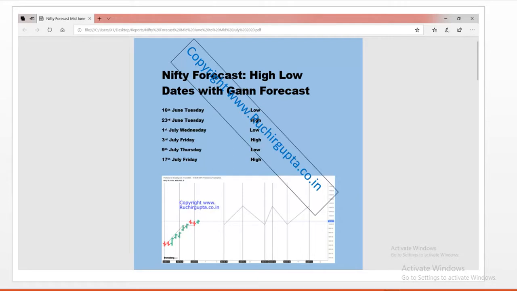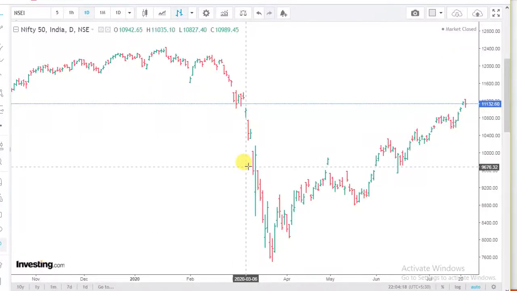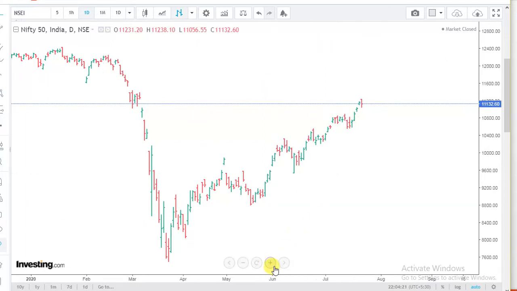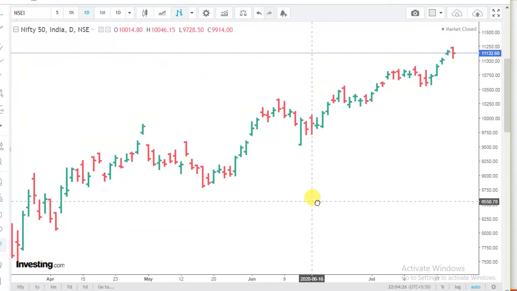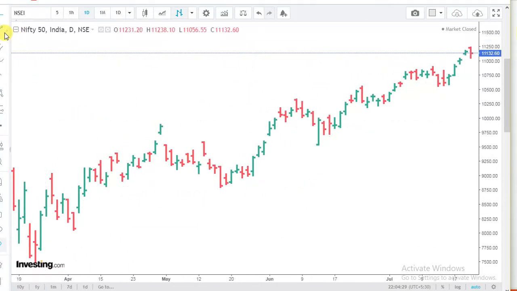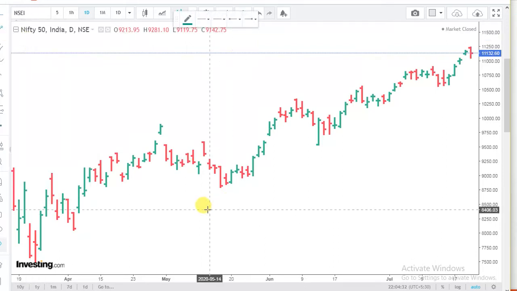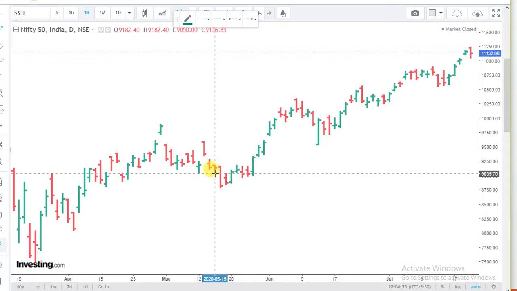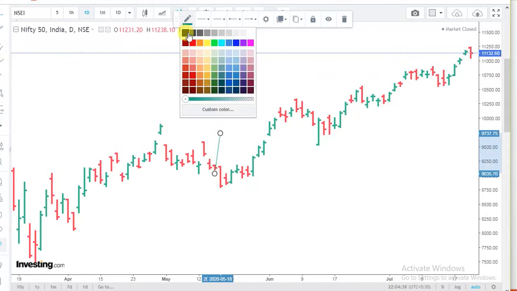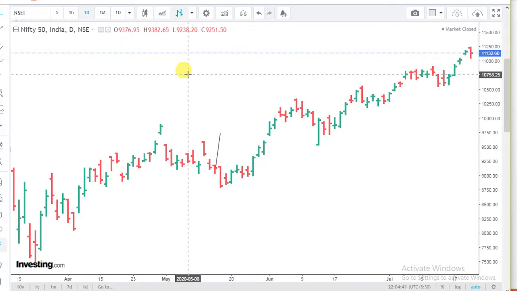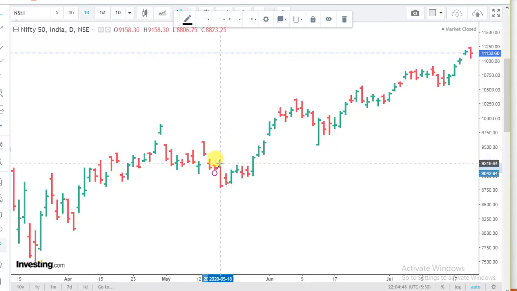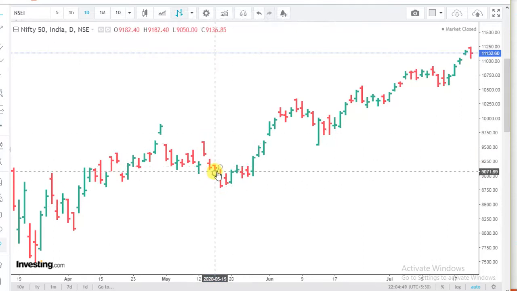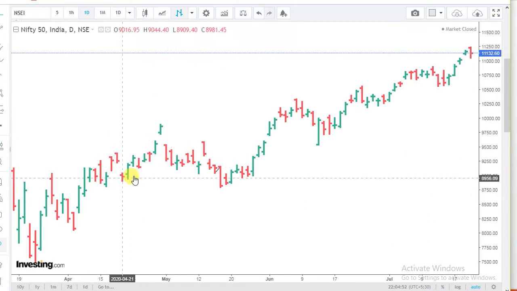I will start now with what has happened on these dates. I will show you on this chart. So let's see. It was 15th of May as a low. So I will mark 15th of May as a low, and then we have 18th of May, which is Monday, as a high. So 15th I have marked as low, and then 18th as a high. Before this I have covered the forecast performance in my previous video that you can watch.